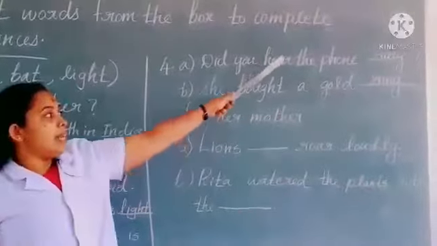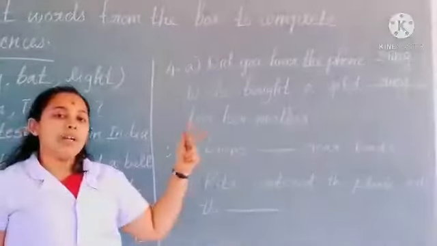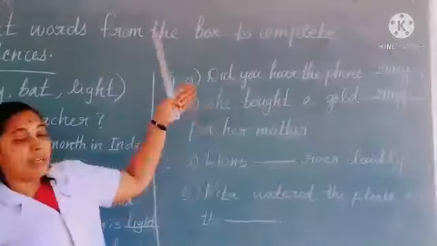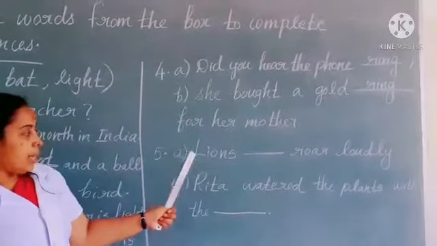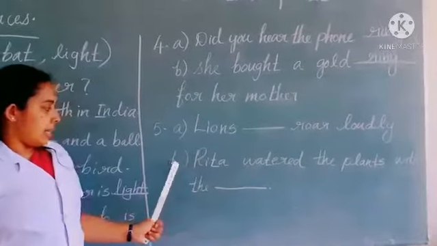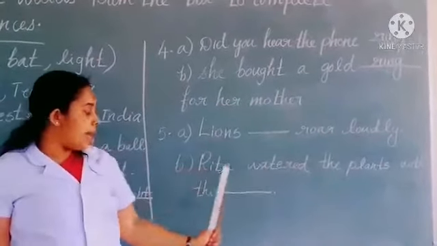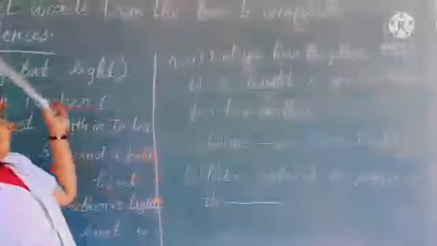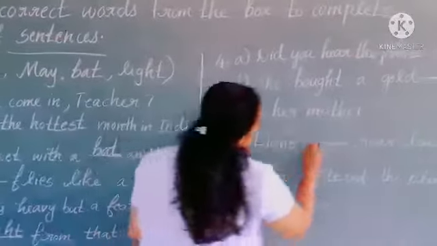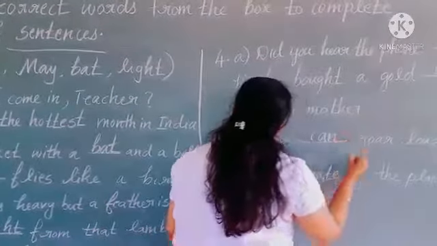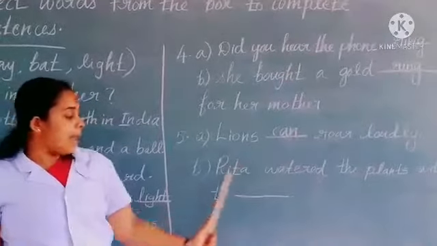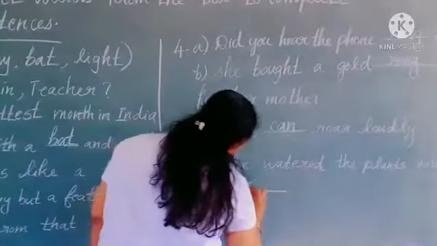In the first sentence, ring means the phone ring. In the second sentence, ring means a jewelry. So they have different meanings. Fifth one, lions dash roar loudly. Second one, Rita watered the plants with the dash. So which word is left here? Yes, can. So we can write the word can here. Lions can roar loudly. Rita watered the plants with the can.